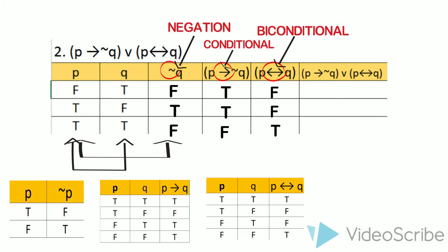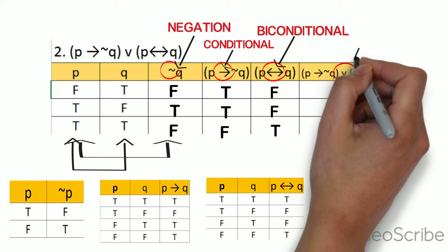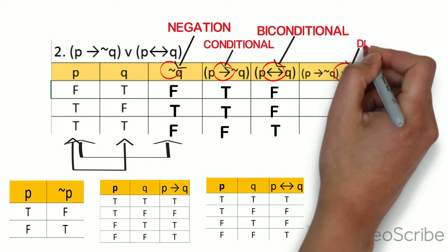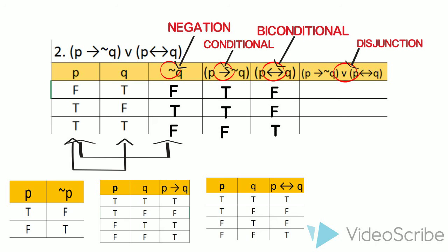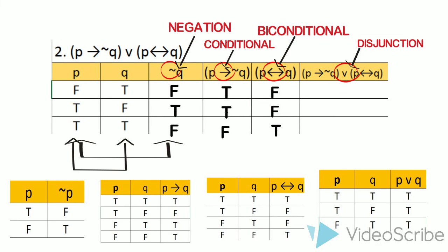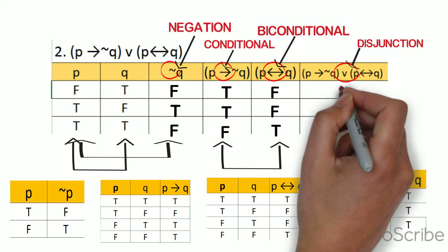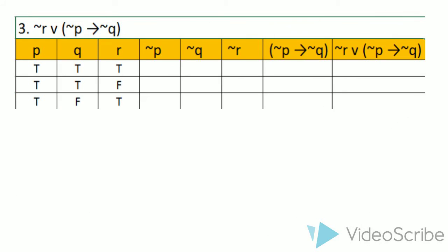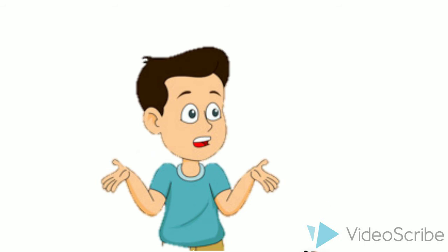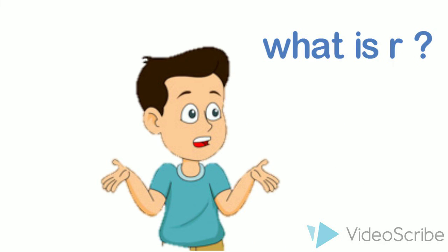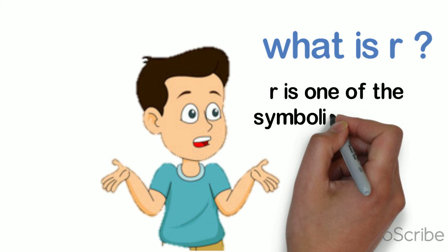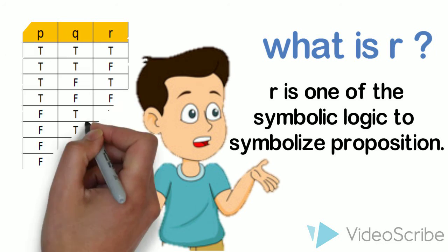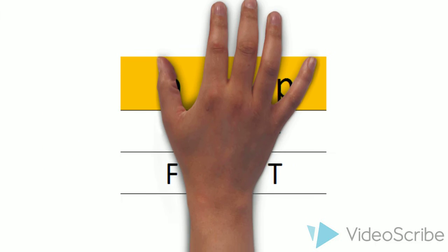Example number 1. This symbol represents the negation, and we have the table down below to identify the opposite of the given letter, which is the P. So in this table, it shows that the opposite of the T is F. Last column is the disjunction. So the given statements were combined as one by the fourth and fifth column. In this operation, if your P is F and your Q is F, then the answer is F. Then the rest of the statements are true.